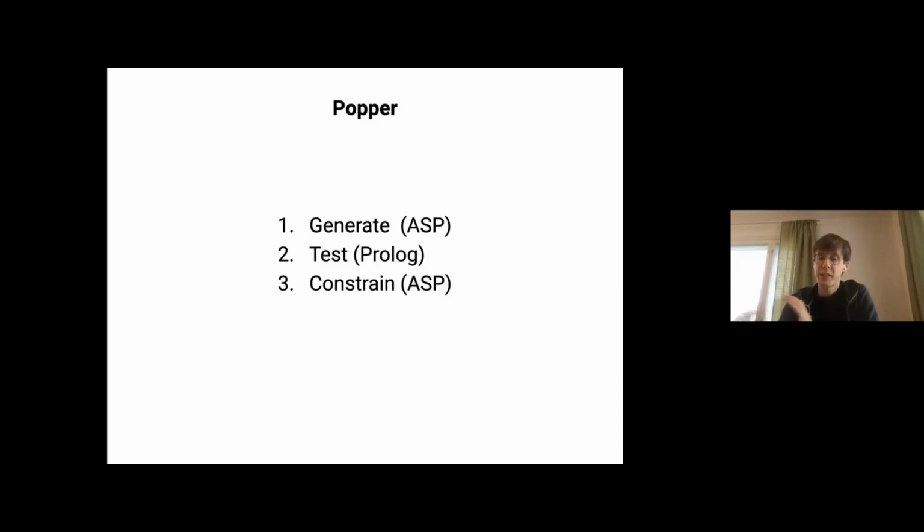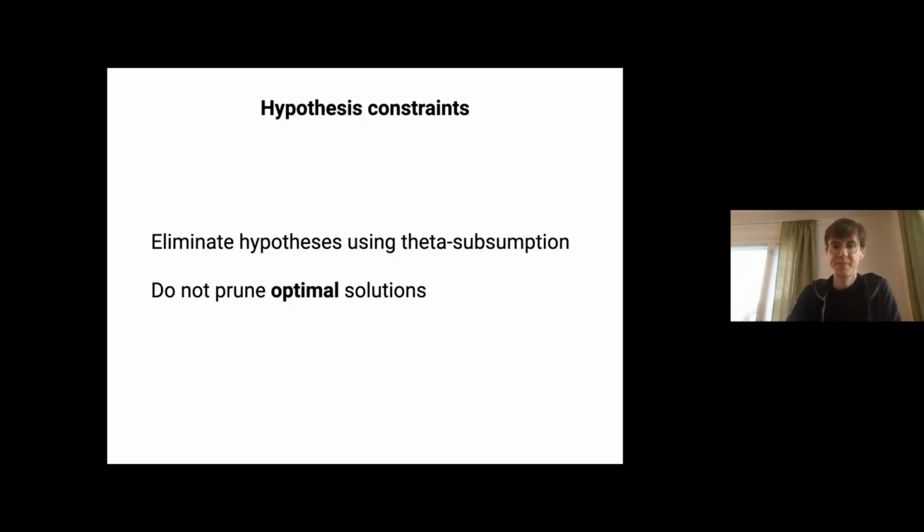And then after that, if we find that the program or the hypothesis doesn't fit the data, then we generate constraints from that. So we actually reason about the program, try to find an explanation for the failure, come up with ASP constraints, add this to our generate program, and then repeat the process. So each time we do a loop, we're eliminating at least one hypothesis, but often we'll eliminate whole classes of them.